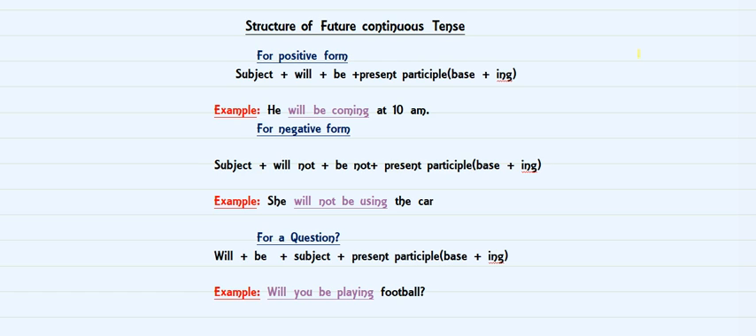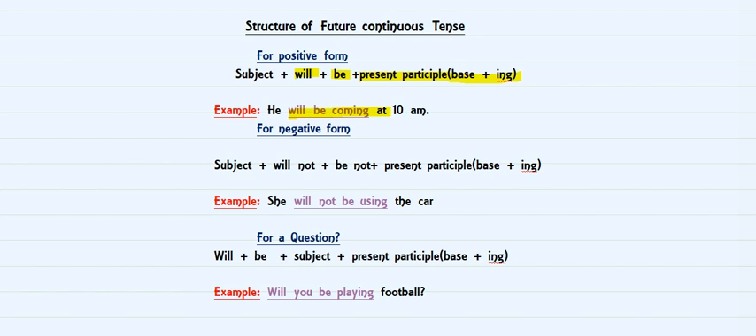Now let's see the structure for future continuous tense. For any positive sentence, if you have to write a positive sentence, then what you have to do is, along with the subject, will come along with be. Like in the indefinite future tense, what we were doing was, we were not using be along with that. Now it is will plus be plus the present participle form of the verb. That is, the verb will be in the base form, plus we will add ing at the end of the verb. Like the example here is, he will be coming at 10 a.m.